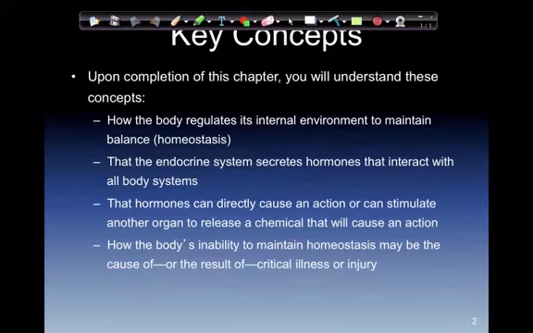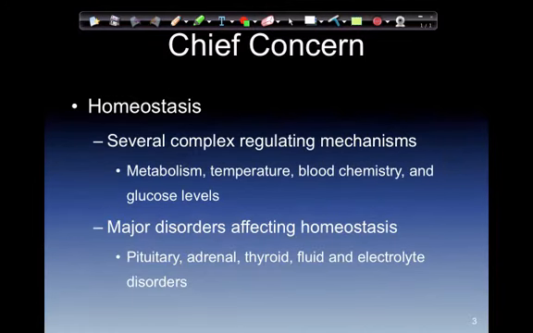So we're going to look at endocrine glands and their interaction with the body. Most of these are cascading hormones, so it gets very complex very quickly. Chief concern, homeostasis. Several complex regulating mechanisms, and these are things that the body controls all the time that we have no mental thought process over: metabolism, temperature, blood chemistry, and glucose levels. Major disorders affecting homeostasis are things like pituitary, adrenal, thyroid, fluid, and electrolyte disorders.